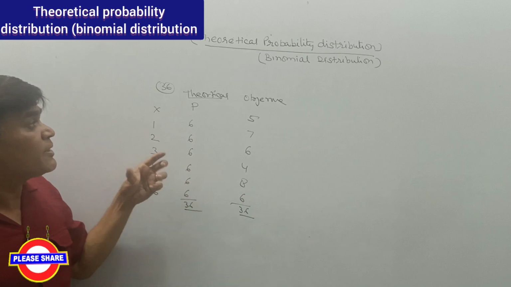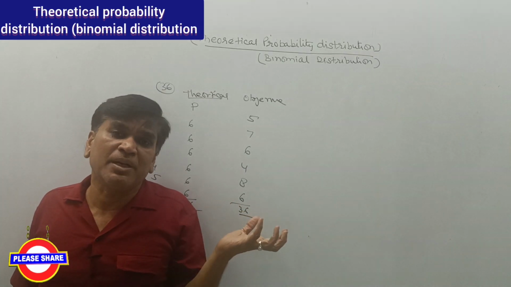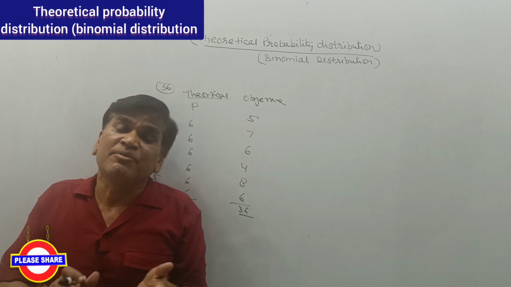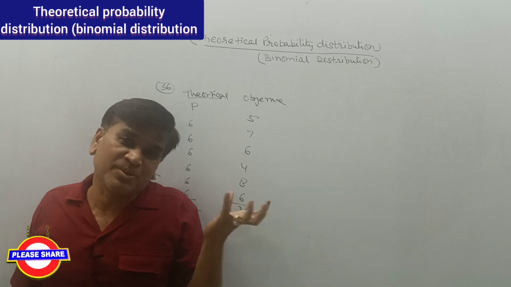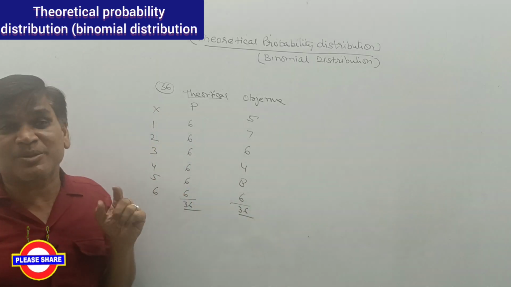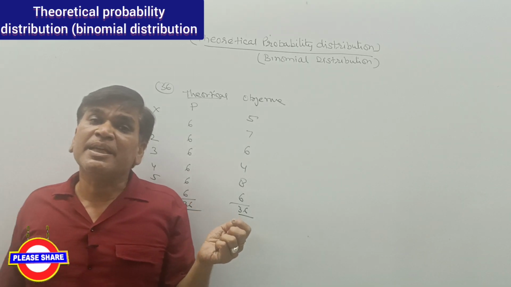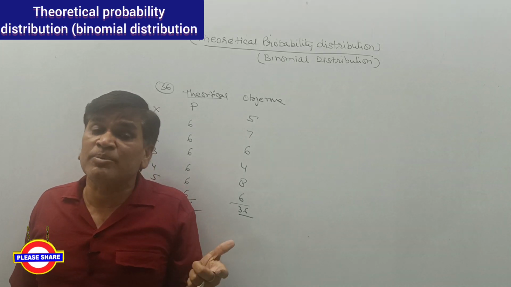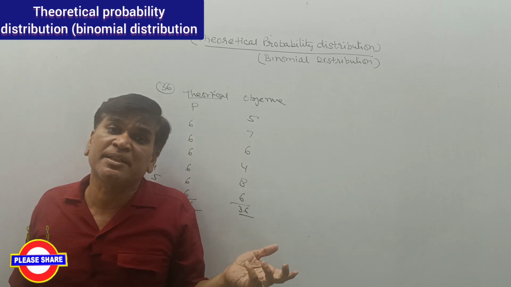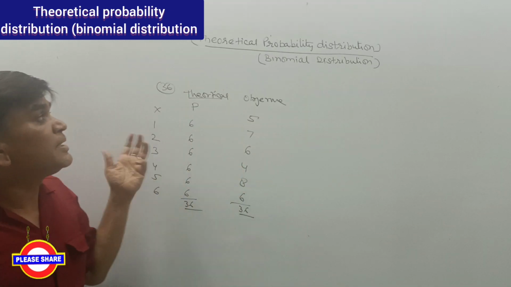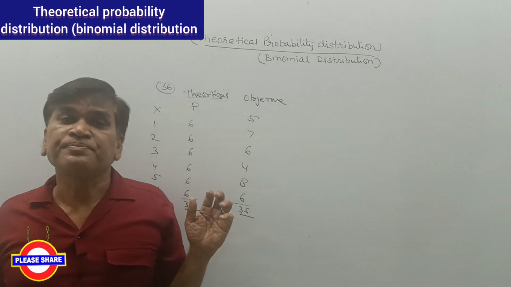Suppose we have a dice. We have learned the story of Shakuni Mama. He had a dice in which he got the number he required, which means that dice was not a normal dice. With the help of this, we can calculate whether our coin is normal or not, whether our dice is normal or not, whether our playing card is normal or not. This is called the theoretical probability distribution.